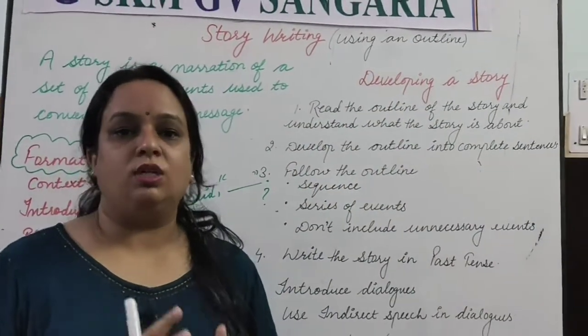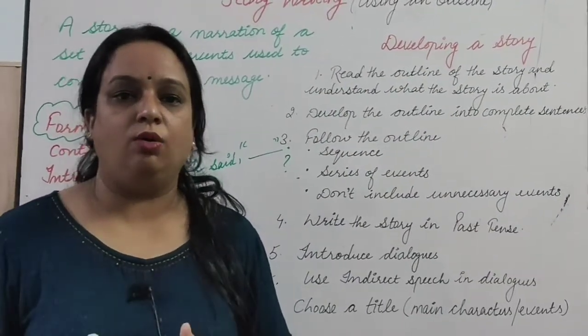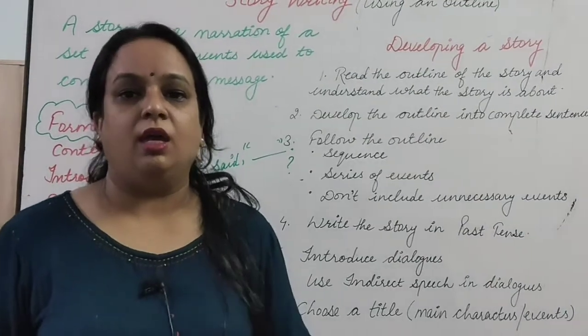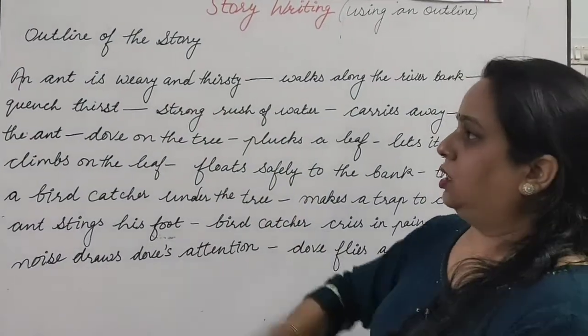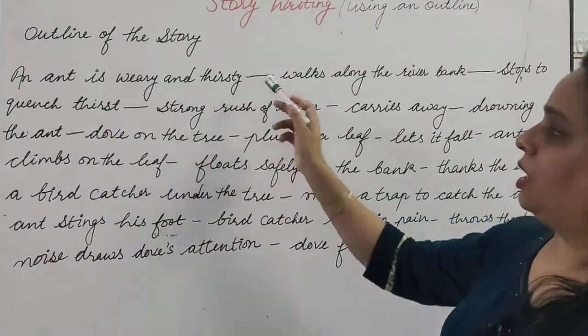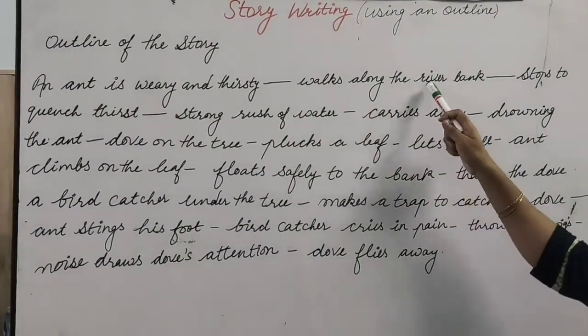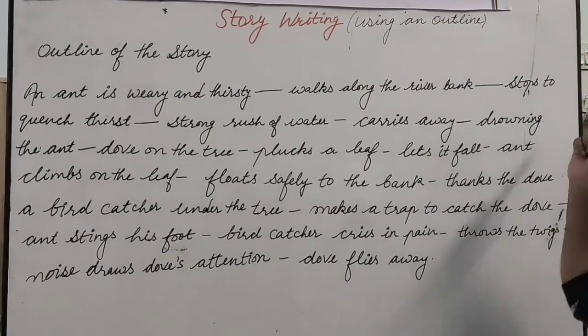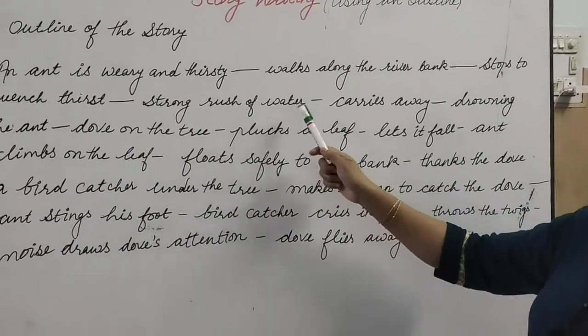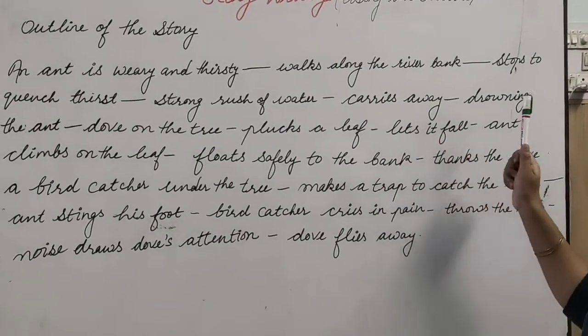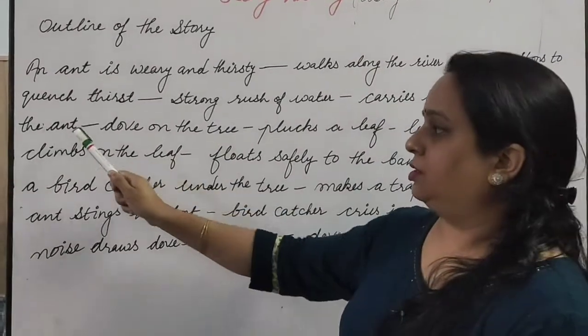Now let's see what an outline is and how to breathe life into that outline. Outline of the story. An ant is weary and thirsty, walks along the river bank, stops to quench thirst. Strong rush of water carries away, drowning the ant.